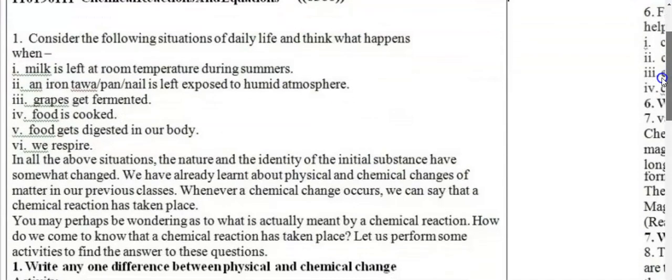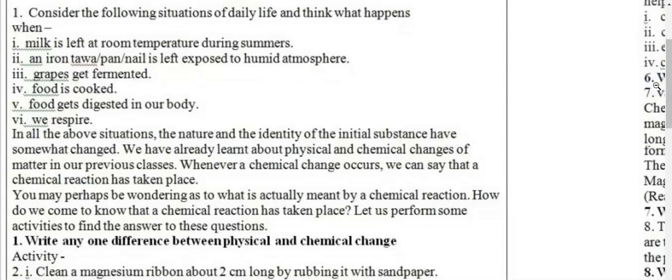So let me start. Consider the following situations of daily life and think what happens when milk is left at room temperature during summers, an iron tawa, pan or nail is left exposed to humid atmosphere, grapes get fermented, food is cooked, food gets digested in our body, and lastly we respire. So in all the above situations, the nature and the identity of the initial substances have somewhat changed.